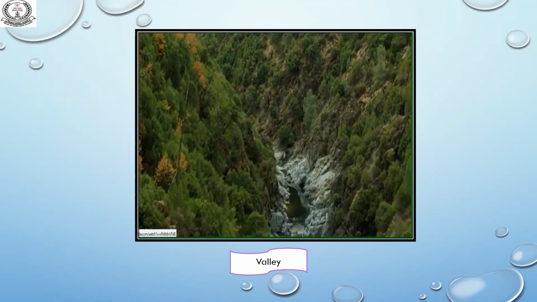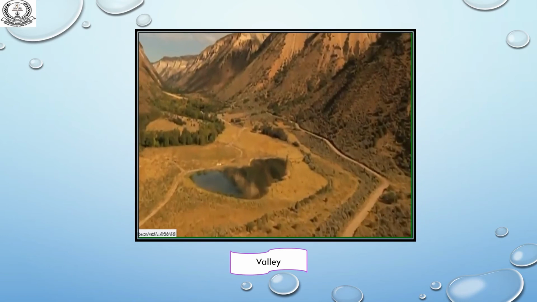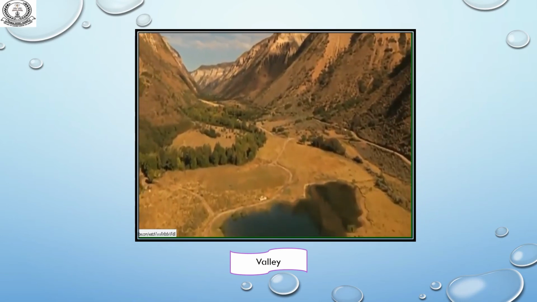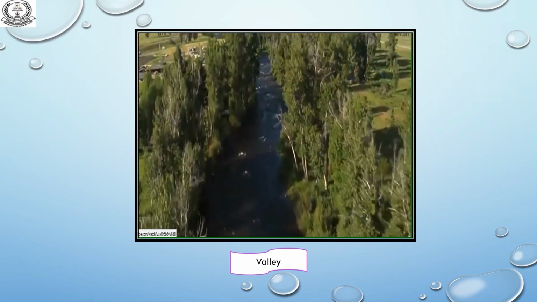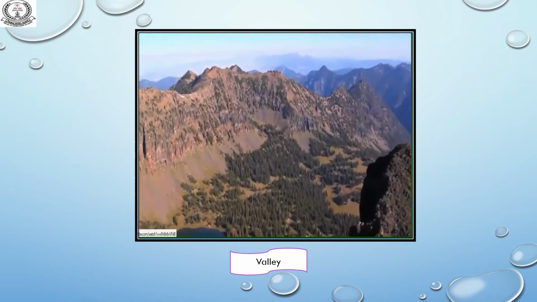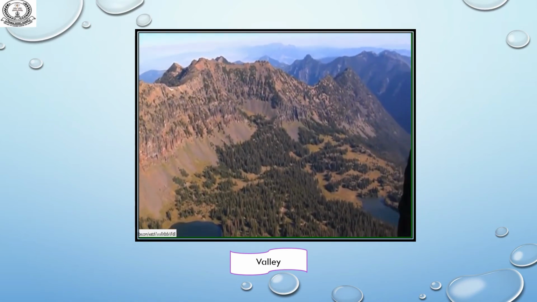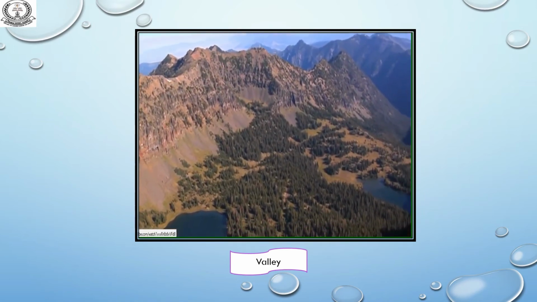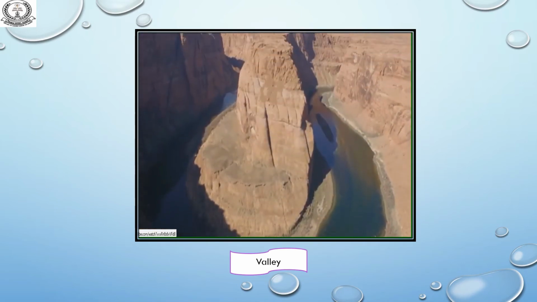Valley. The land area between the foot of 2 mountain ranges is called a valley. These areas are very fertile and occasionally a river flows through them. Sometimes valleys are formed when 2 parallel parts of the earth move and the landmass sinks in the middle. This is called a rift valley.